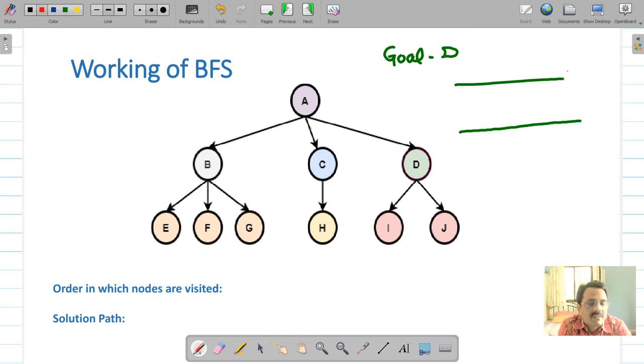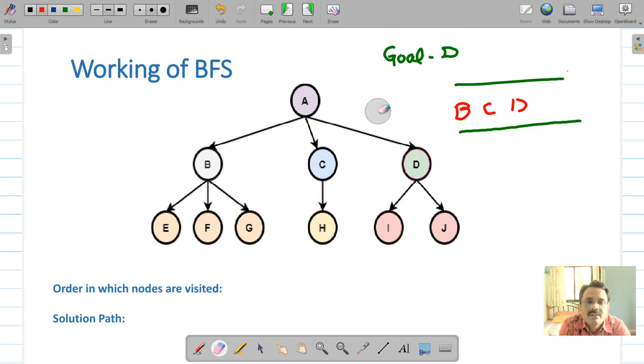No. So initially A will be on the list. Since it's not a goal, you will remove it from this list, and then explore A and generate its children B, C and D. So B, C, D will be put on this list. Since you have to move along the breadth of this search tree, you have to put the successor nodes at the end of the list always,